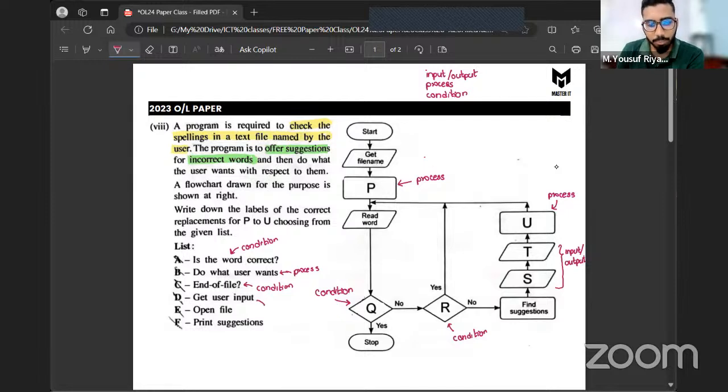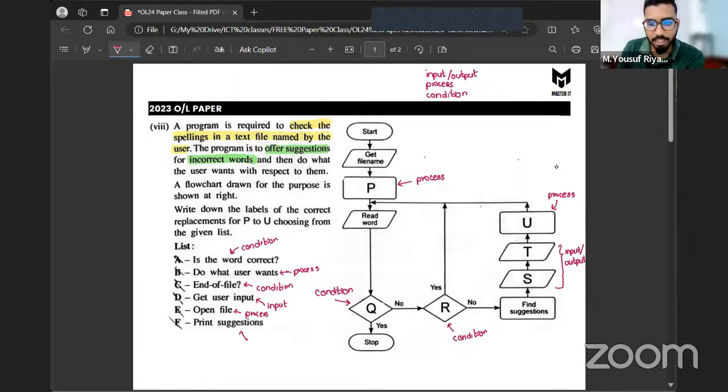Then "get user input." What about this one? Yes, that's an input statement. Then "open file." What about this one? Normally, inputs are things you get from the user. Outputs are things you give the user. Processes are actions that have to be done. A condition is where a decision has to be made. So when you say "open file," exactly, that's an action, so it's a process.